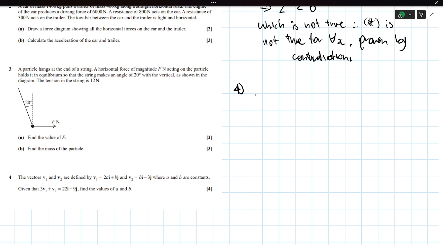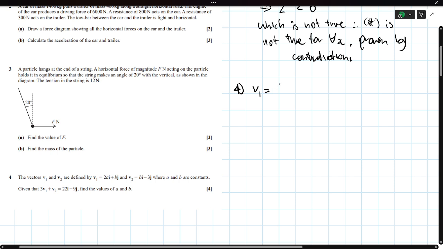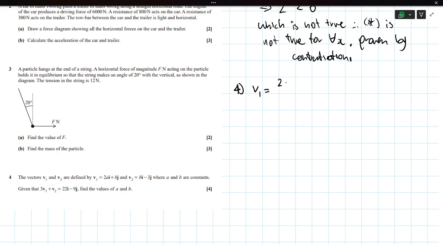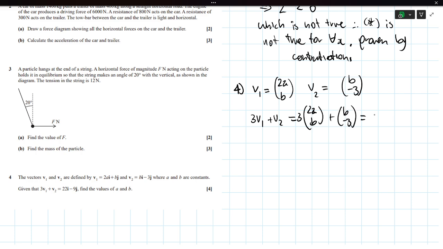Just change v1, there is no need to, but I'll do it anyways, into component form, or is it called vector form? I don't remember. In this form here, v2 is b, minus 3, and we are told that 3v1 plus v2 is equal to 3 times (2a, b) plus (b, minus 3) is equal to (22, minus 9).